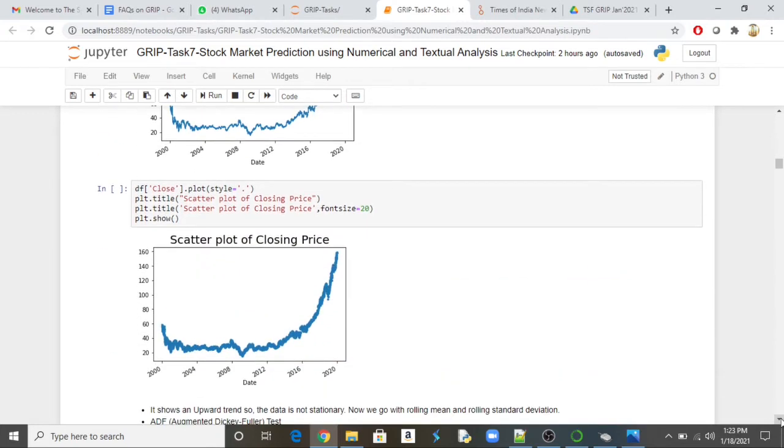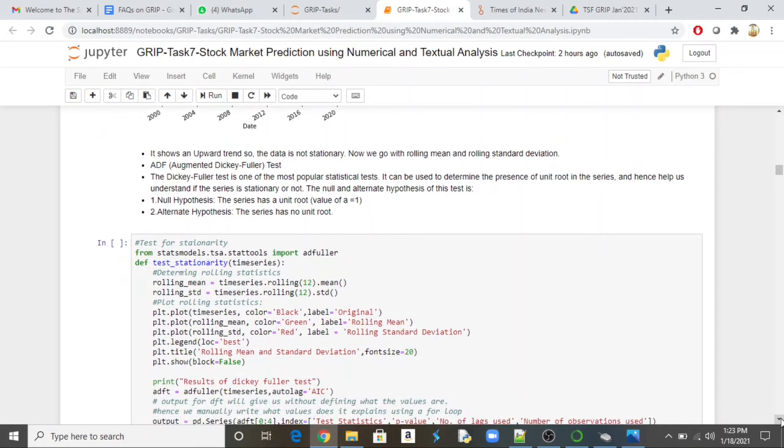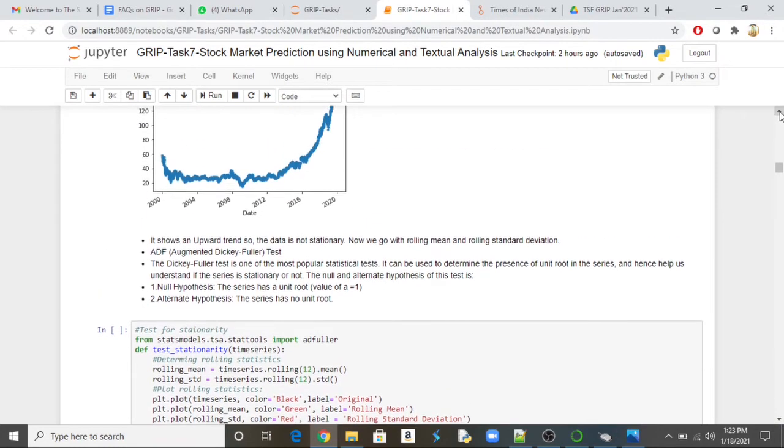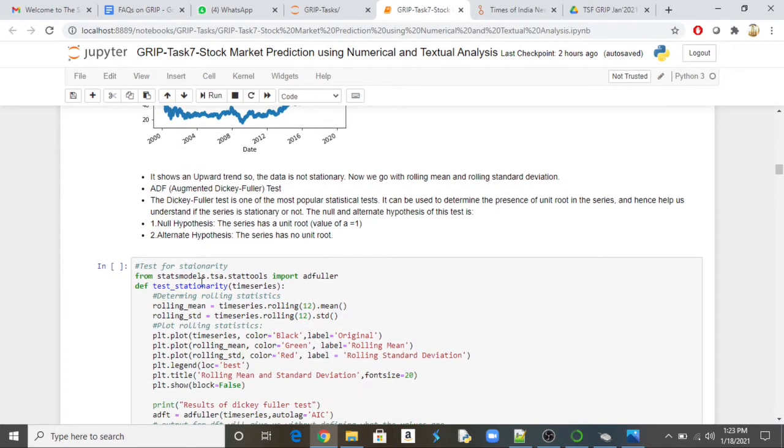So I have tried a scatter plot. Now the next step: we have to find out whether the data given is stationary or not. For that we will rely on the augmented Dickey-Fuller test.